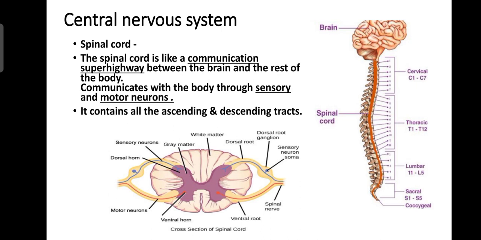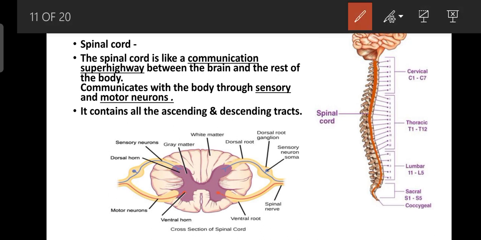So the response comes. Here, this is the sensory neuron, and this is the skin part. They go through the spinal cord to the higher center, and then there is a response through the motor neuron.